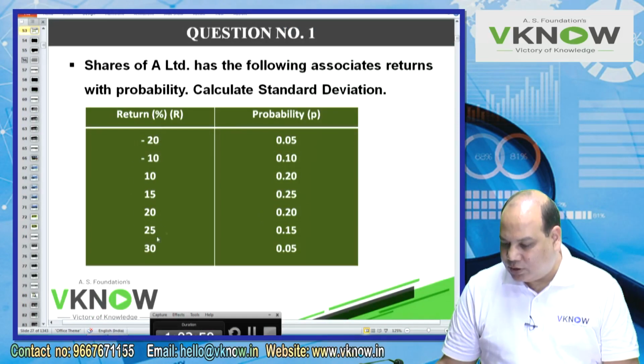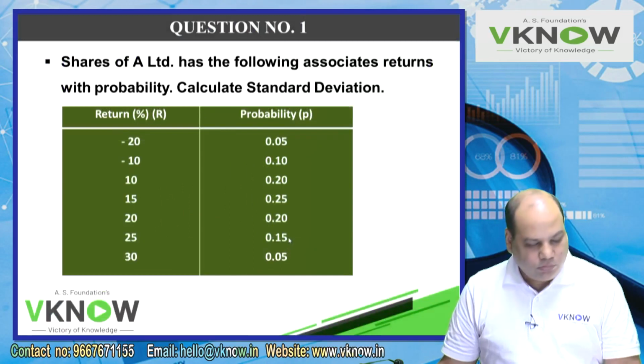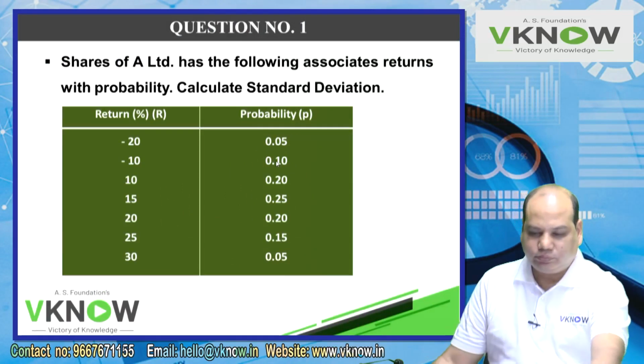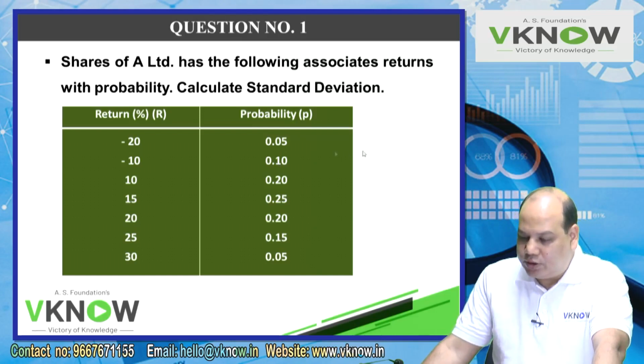This return in percentage is already given to you. Otherwise, in some questions, you will be required to calculate it. And then the probability is also given to you. Only for cross check, just check the total of probability is 1. The total of the probability is 1, right?